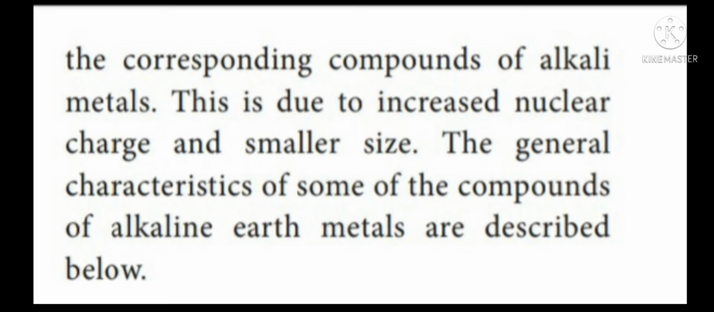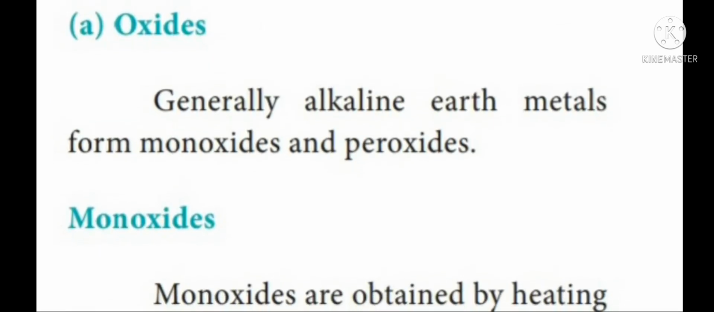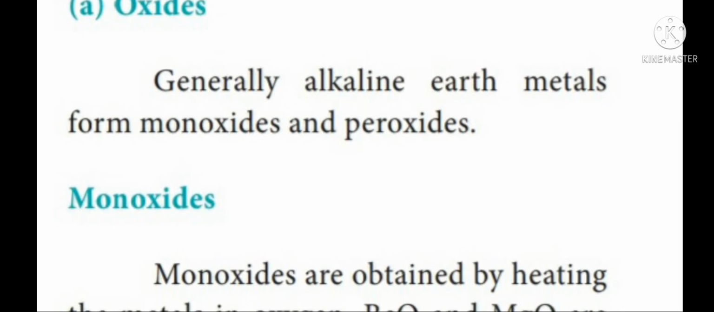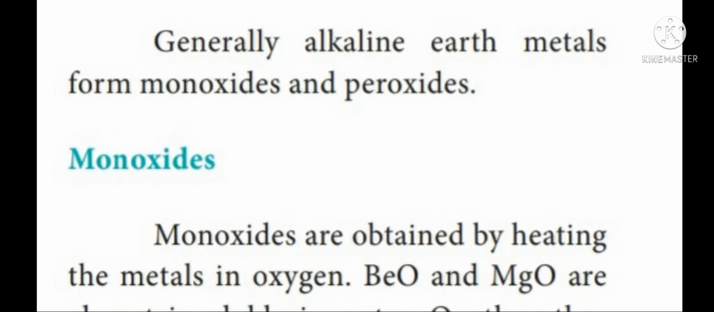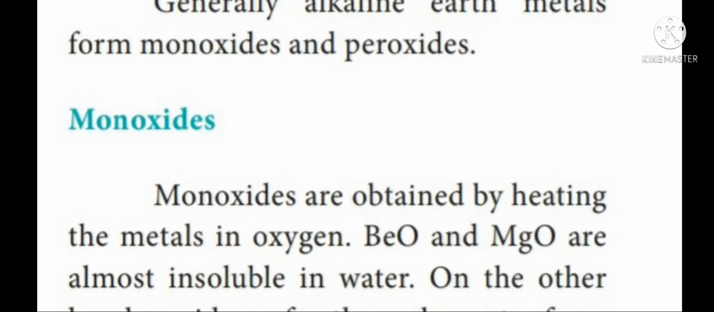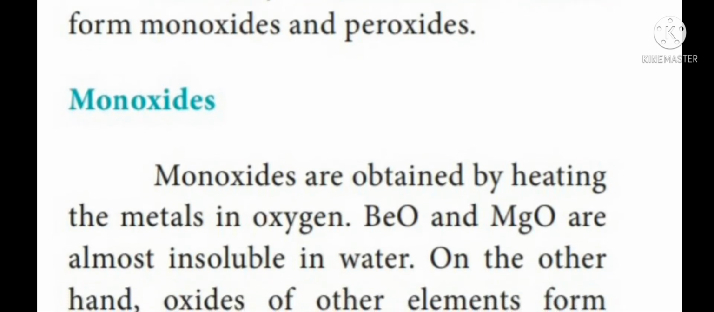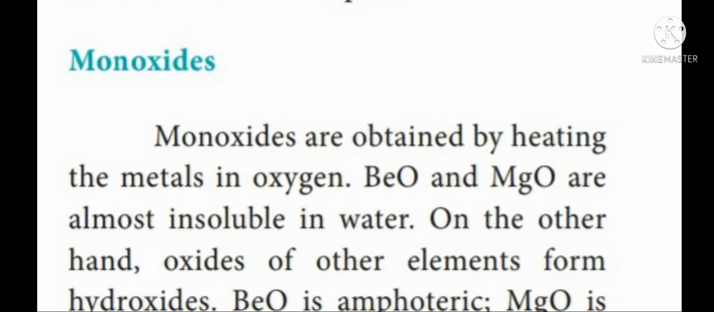Here, we have to discuss the general characteristics of some of the compounds of alkaline earth metals. First, we will discuss oxides of alkaline earth metals. Generally, alkaline earth metals form monoxides and peroxides. First, we will discuss monoxides. Whenever alkaline earth metals are heated with oxygen, they form monoxides with the formula MO.